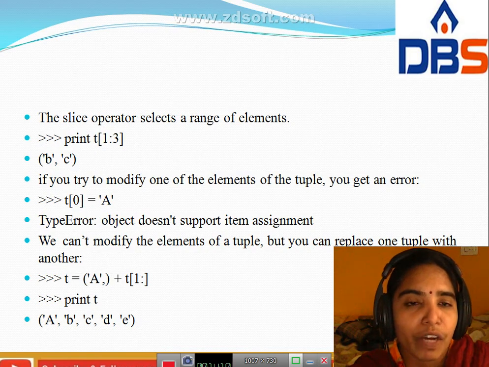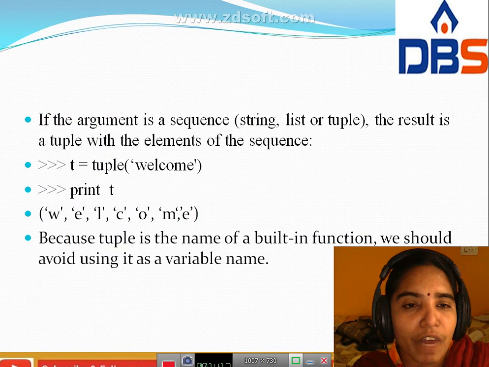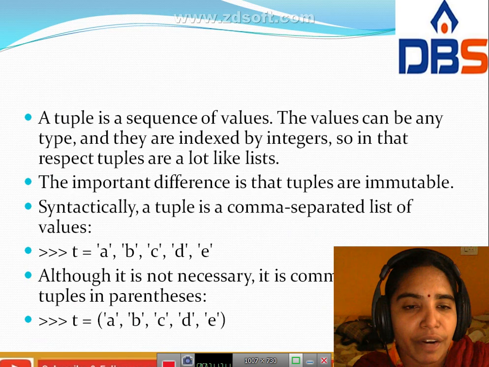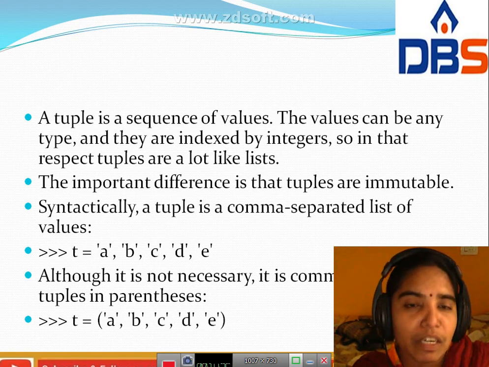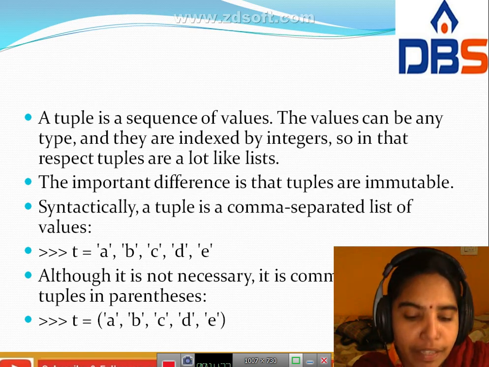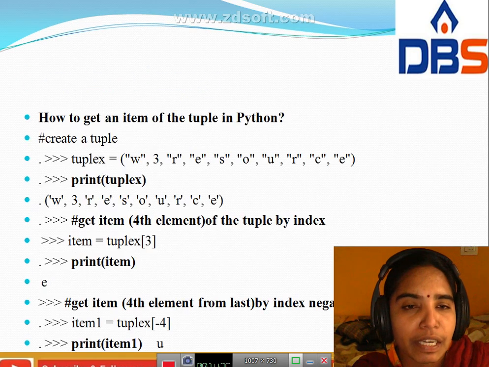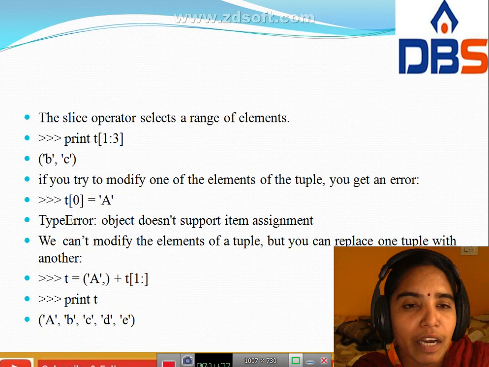Here 1 means, with index 0, 1 means B. The end element is 3, so it takes n minus 1, which is 2, so up to index 1 and 2 only it will take, and B comma C is the output for this slice operator.